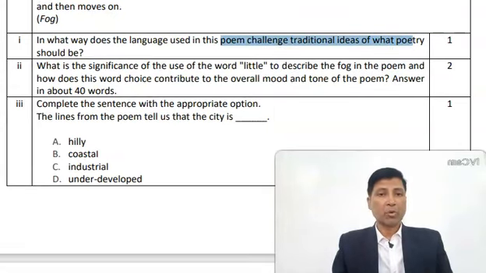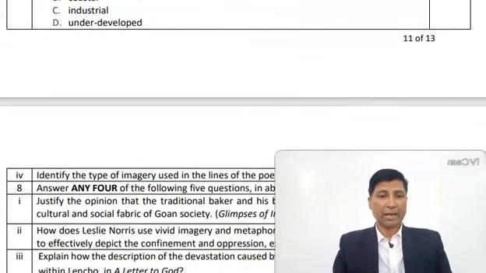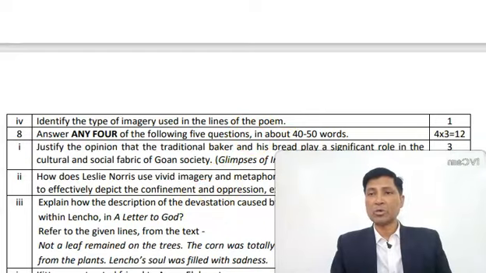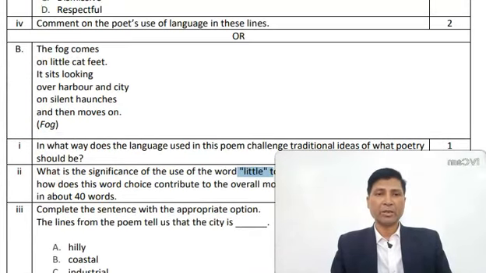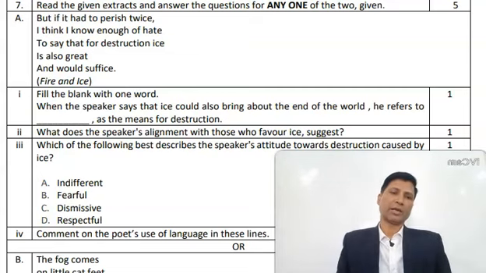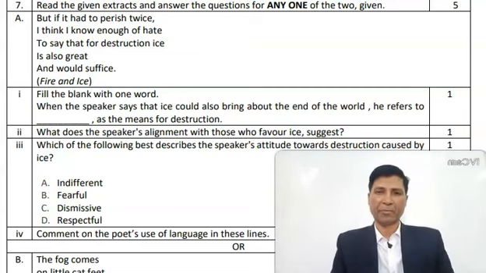Next, what is the significance of the use of the word little here? Again, it can be a little trickier. Complete the sentence with the appropriate option. The lines from the poem tell us that the city is, okay, and identify the type of imagery used in the lines of the poem. So clearly all these questions are a little trickier than the questions given in 7a.